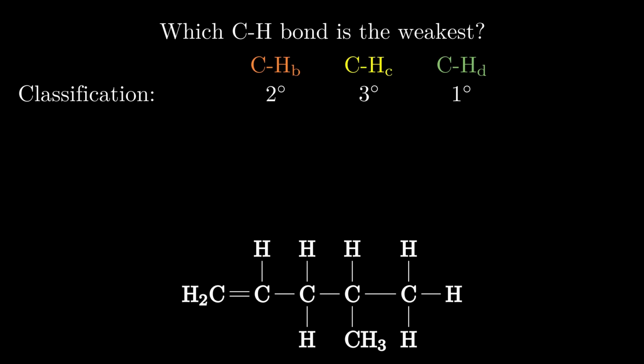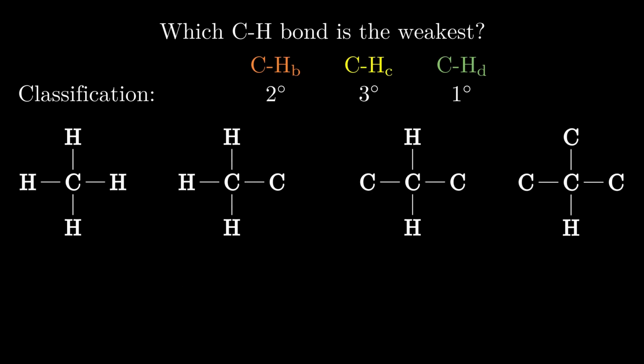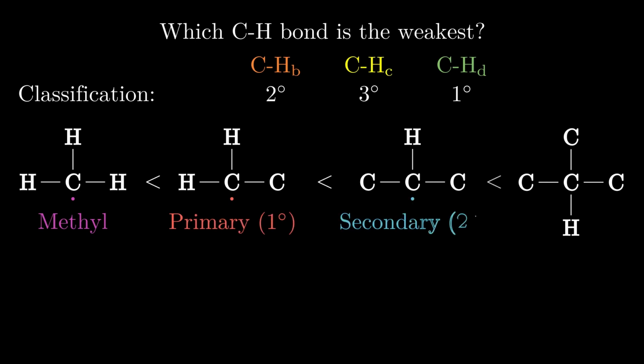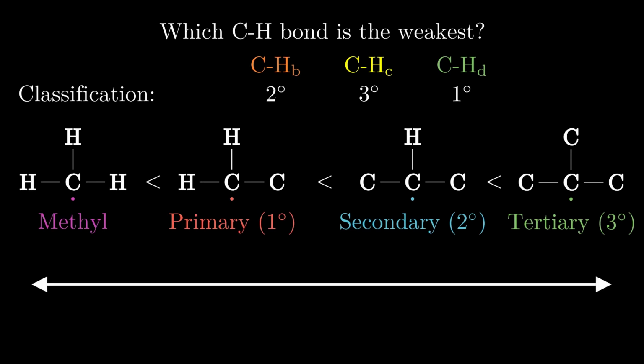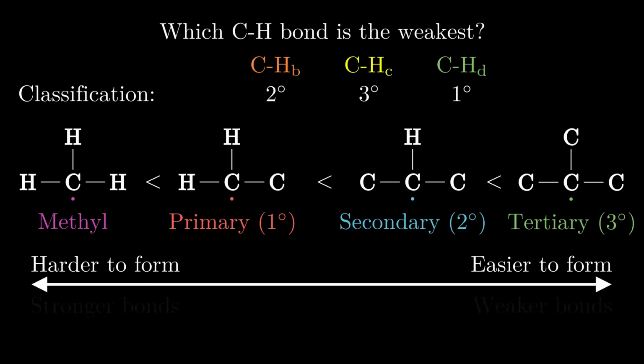The way we do that is by asking what would happen if the bond broke. Well, we would get a radical. Something I've covered before on this channel is the stability of radicals, so of course you've watched those videos and know this already, but I'll be nice and remind you that methyl radicals are ridiculously unstable, but the stability increases through primary, secondary, and tertiary. Something else to know about the stability of radicals is, the more stable they are, the easier they are to form. And if they are easier to form, then the bond that was broken must have been weaker.